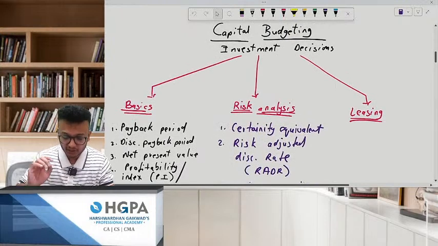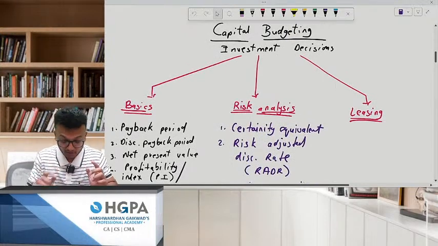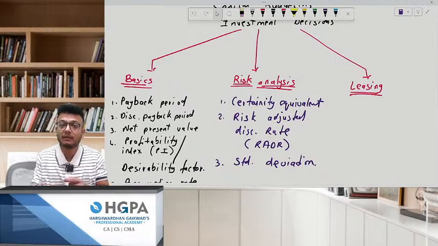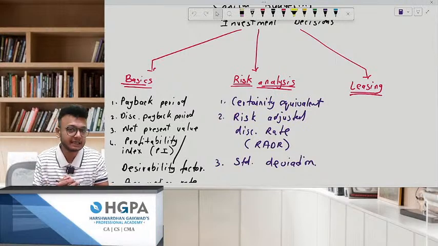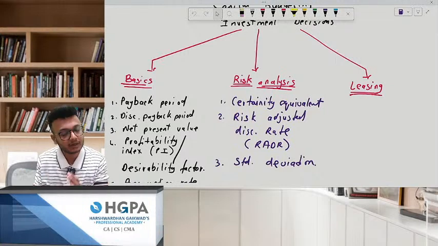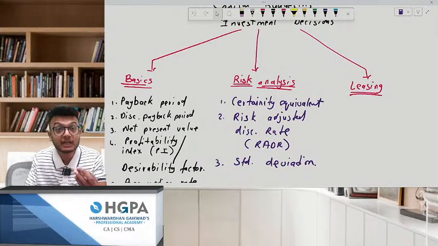Now, yesterday, as you all know, we started off with capital budgeting, also called investment decision. In this, we divided the entire chapter into 3 basic sections. One was the basics, the second was risk analysis in capital budgeting, and the last was the leasing part. Remember one thing: leasing is a sub chapter. It is altogether separate, but it comes under investment decisions only, because in leasing also you need to give a decision.